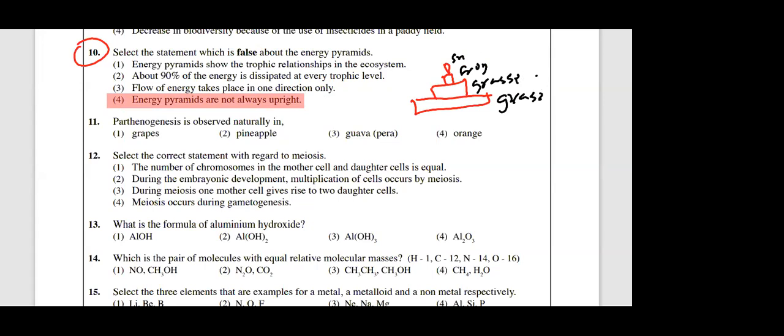So what will happen to the number of organisms? Are there more grasses or grasshoppers in the grassland? Grassland contains more grasses than grasshoppers. Therefore, total energy in grasses is more than in the grasshoppers. That means the total energy of plants in this world is more than the total energy of all the animals in this world. Common sense. Because who will get energy first from the sunlight? Sun's energy is first fixed by whom? By the green plants, right?